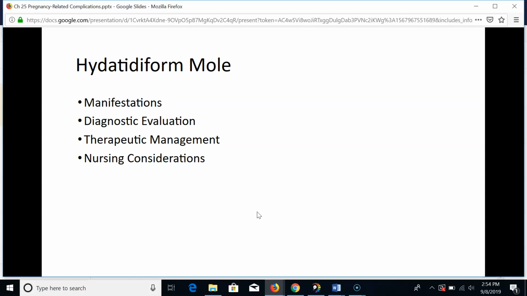The mole can be complete with no fetus present or partial in which fetal tissue or membranes are present. Life-threatening complications can occur if not diagnosed. Acute respiratory distress may occur if the vesicles of the hydatidiform mole enter the woman's circulation and embolize in her lungs. Most are diagnosed with an early ultrasound that shows the vesicles and no fetus. Levels of HCG become high because of the rapid proliferating villi. Other signs could include vaginal bleeding, a uterus larger than expected, excessive nausea and vomiting, and early development of preeclampsia.